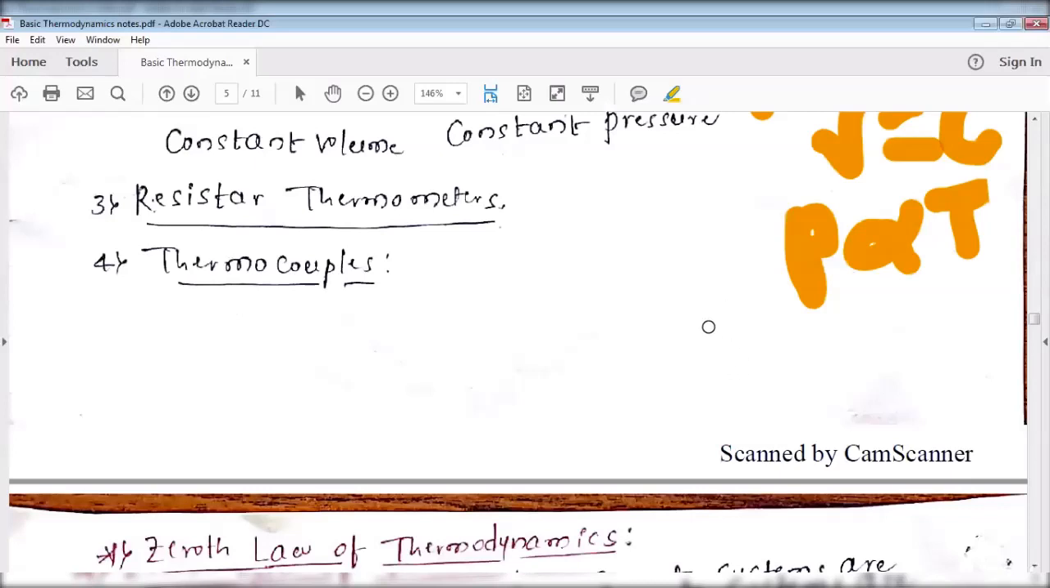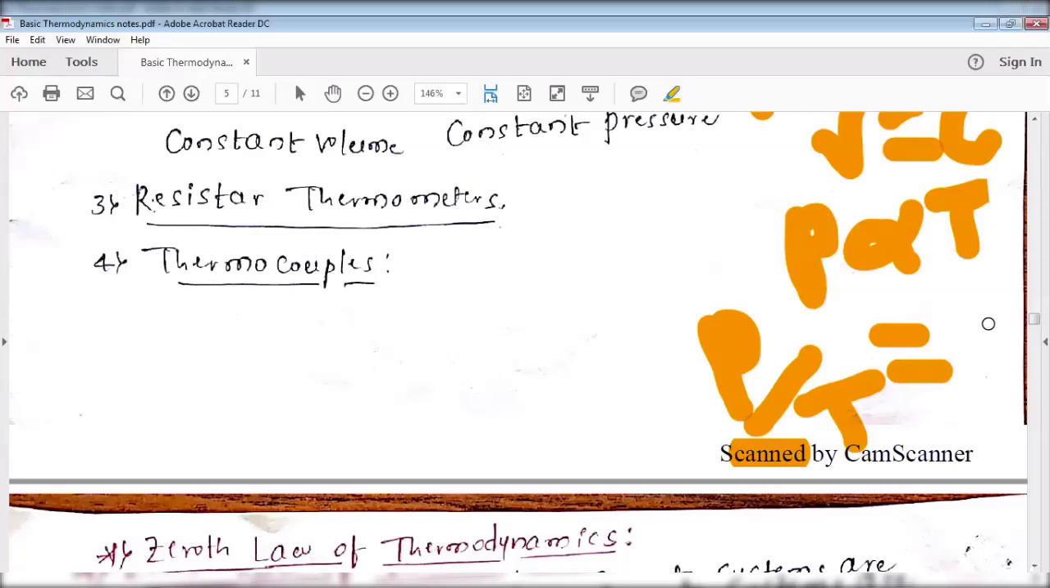P by T equal to constant, right? P1 by T1 equal to P2 by T2 equal to P3 by T3 and so on, equal to constant. In this case, if you know P1, P2 and T1, and you don't know T2, you can easily identify the unknown temperature T2 by using this equation. That is the constant volume gas thermometer.